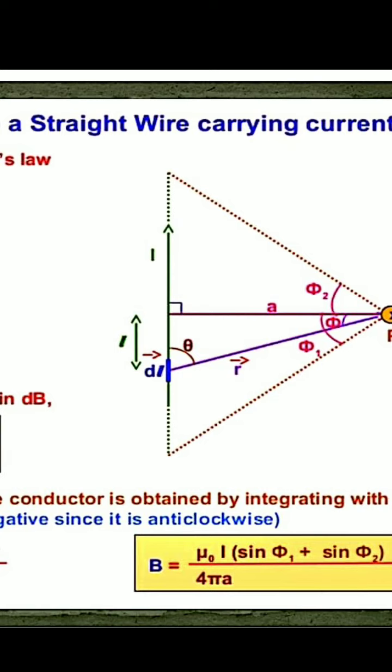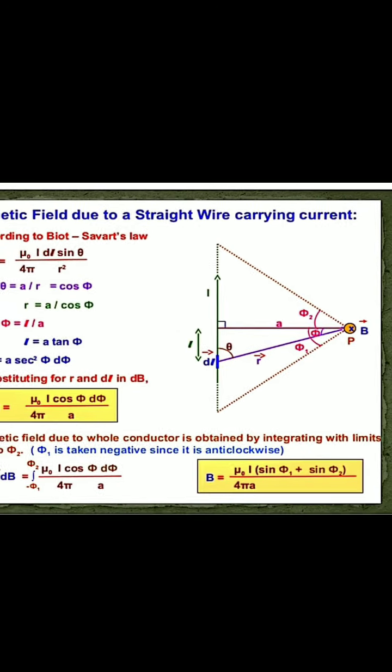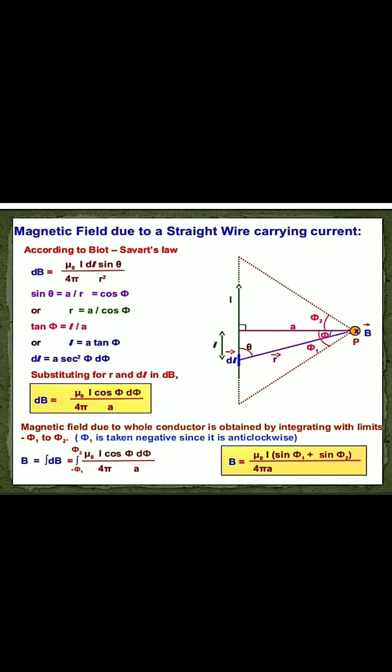And r vector is the position vector of point P relative to the current element dL, and theta is the angle between dL and r. Now according to the Biot-Savart law, what can we write? dB equals mu 0 by 4 pi, I dl sin theta by r square.